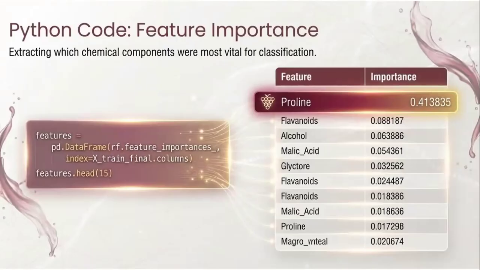But how did the model classify them? That's the black box problem. To solve it, we extracted the feature importances by putting this data into a data frame. We can see exactly which chemical components the trees found most useful for making decisions.